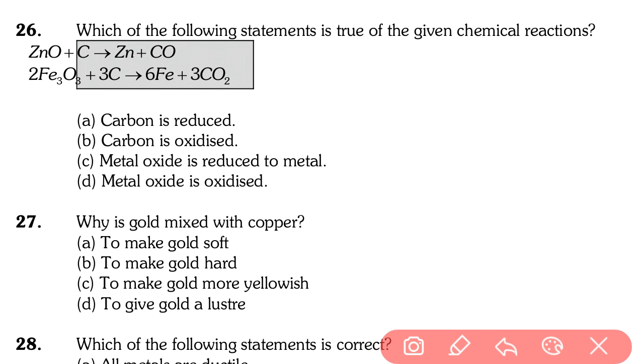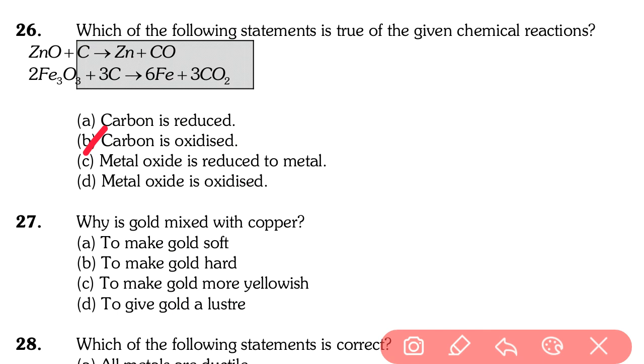First option is called carbon is reduced. See this: carbon is reduced, not carbon is oxidized, because in the first option carbon combined with oxygen, and in the second also carbon combined with oxygen. So our answer is carbon oxidized. So option B is the right answer.